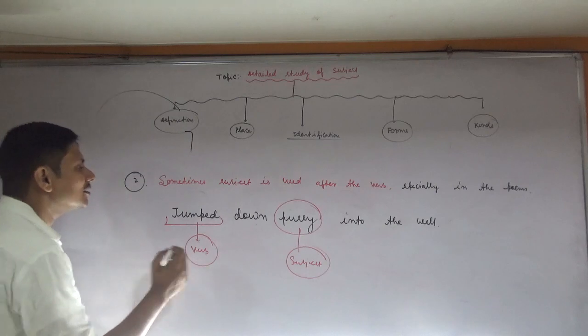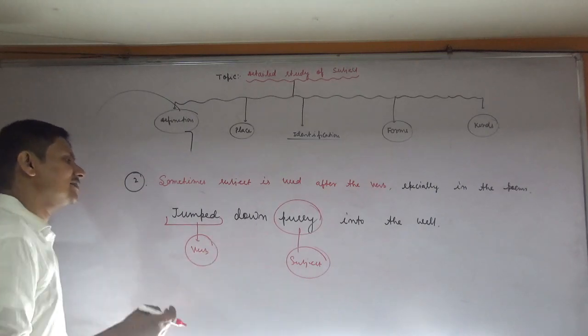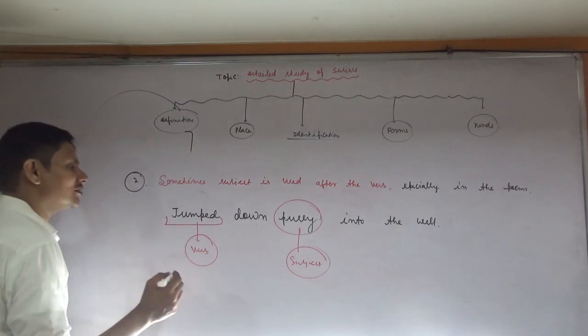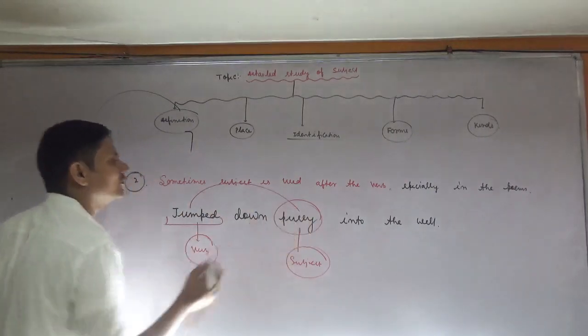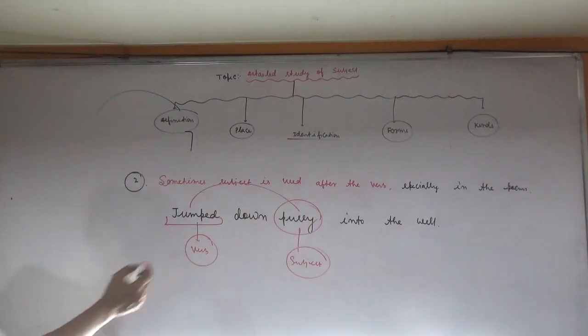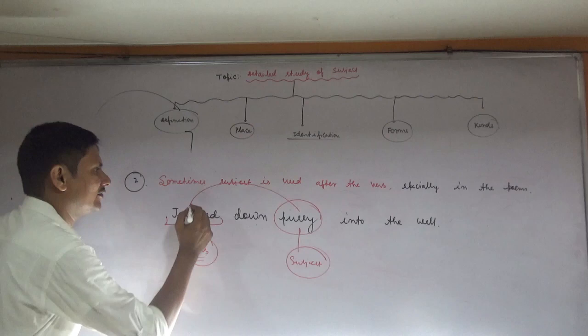So here this is part of a poetry section. So what is the position of subject? Just after the verb. This portion is verb and after the verb.